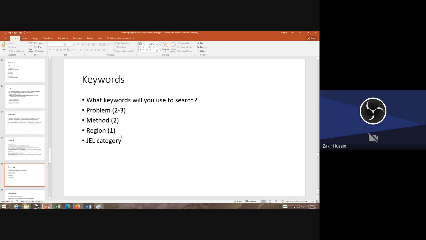Journals ask for keywords, 3 to 6 keywords. The first 2, 3 should be related to your problem area, 1 or 2 on your method, and the last one should be on the region. You also have the JEL category.